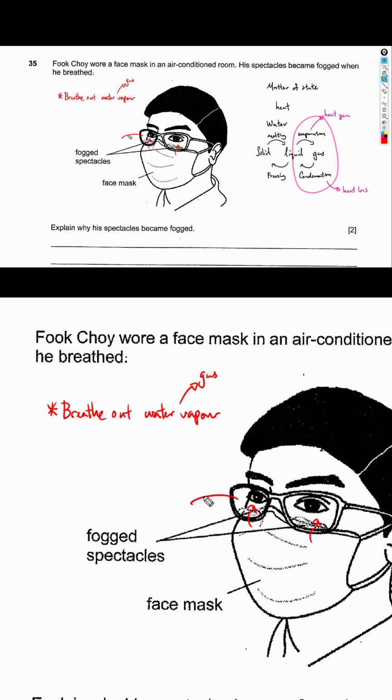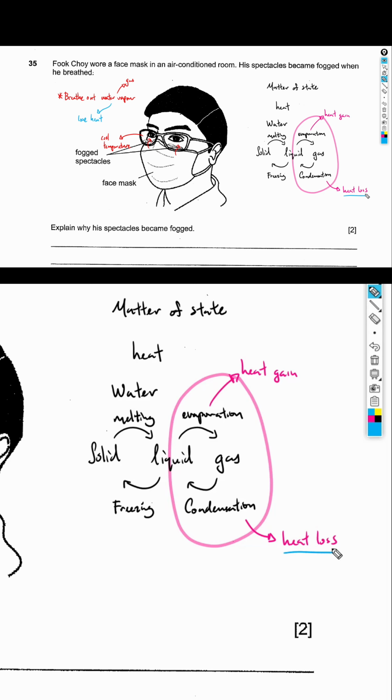Now you need to remember that the lenses of the glasses are at a cooler temperature than the water vapor that you have breathed out. So in such a case, the water vapor will lose heat, and since there's a heat loss, it will condense from a gas to a liquid, therefore forming what we call the fog on the glasses.